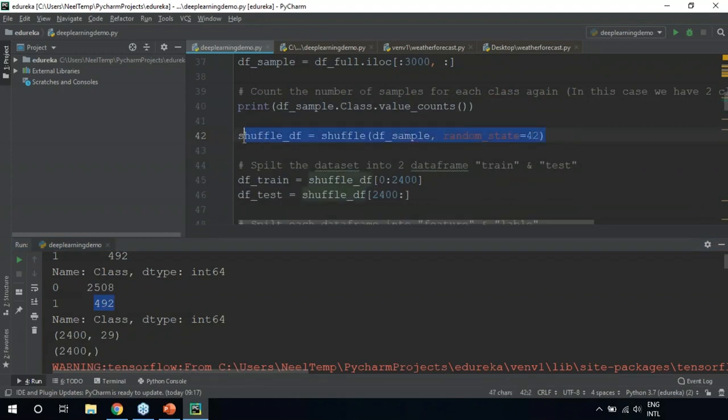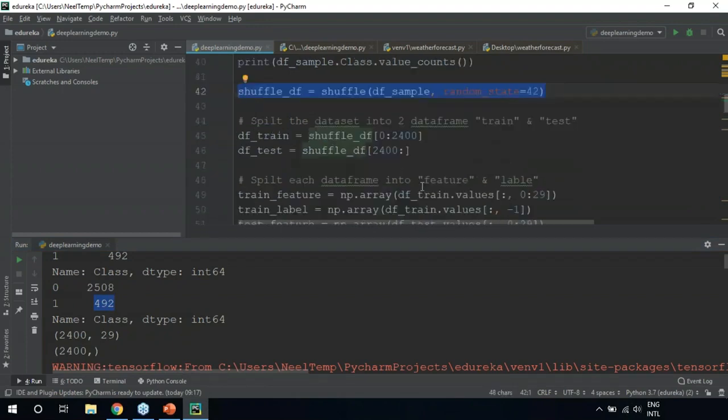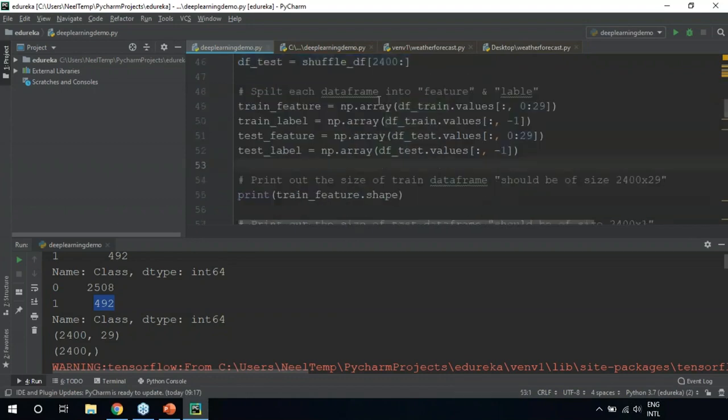Next, we'll randomly shuffle our data set in order to remove any sort of bias in the data. After that, we'll split our data set into two parts. One is for training and the other is for testing. This is also known as data splitting. Then we'll be splitting each data frame into feature and label, meaning your input and your output. You'll be doing this for your training data and for your testing data. All you're doing is separating your input from your output.